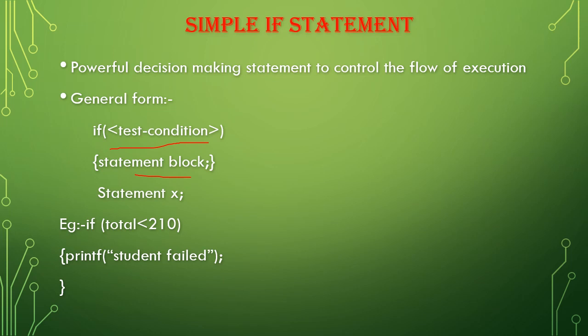Otherwise all these things are skipped. If the test condition doesn't agree, we are not looking into it, we will just go with the next statement. This is called the simple if statement. That means it has only one option, the true one. For example, if total is less than 210, then we can print that the student failed.